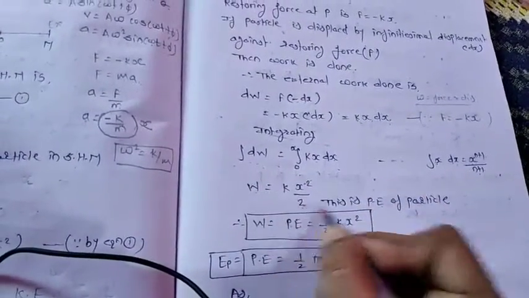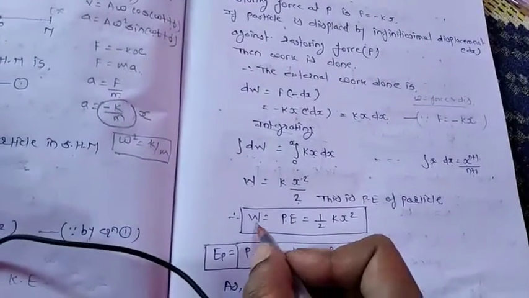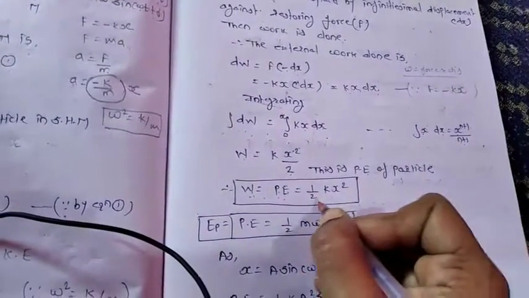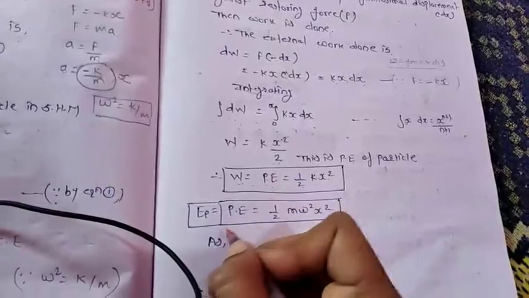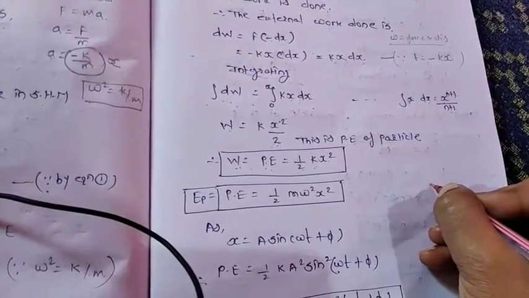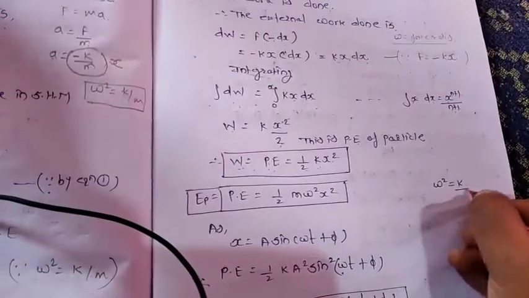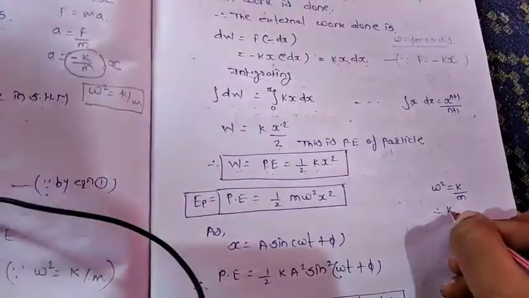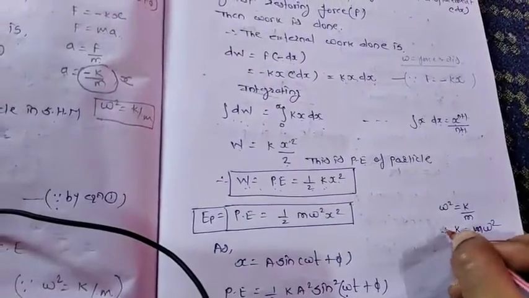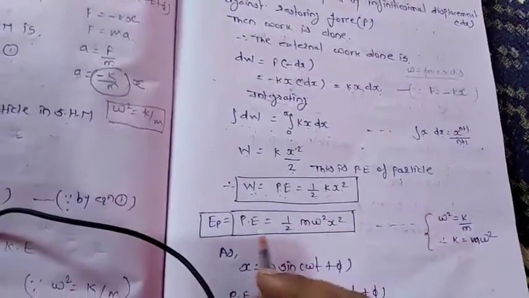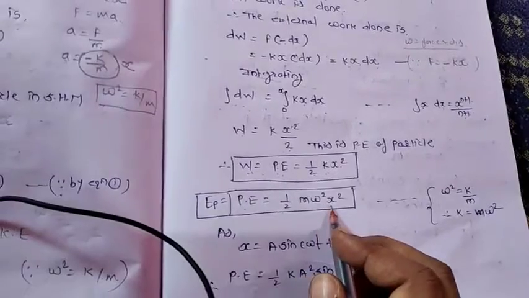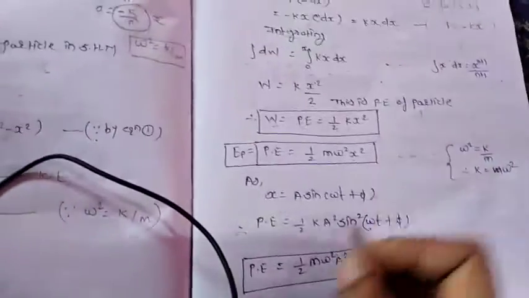And this work done is nothing but the potential energy of the particle. So we can write W, that is the work done, is equal to the potential energy, is equal to half into kx square. We know that omega square is equal to k by m. Therefore we can write k is equal to m omega square. So we have the formula for potential energy as 1 by 2 m omega square x square. So this is the potential energy.